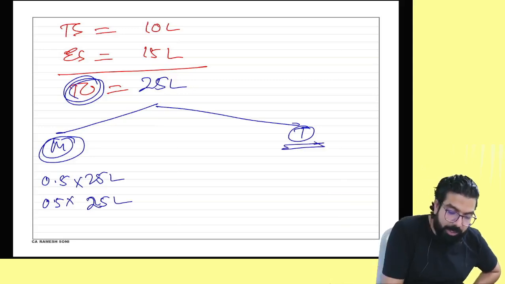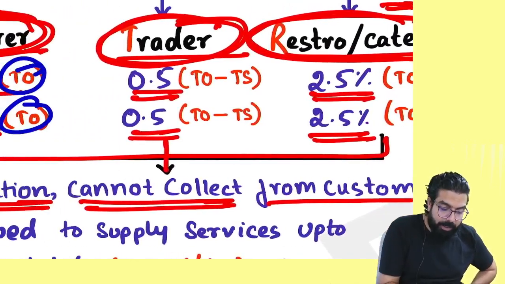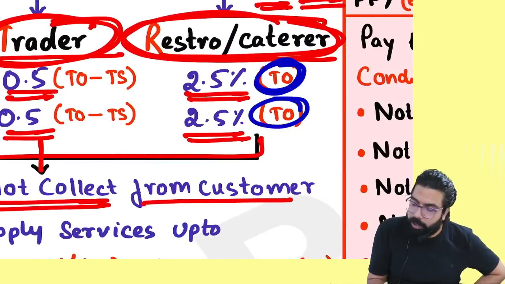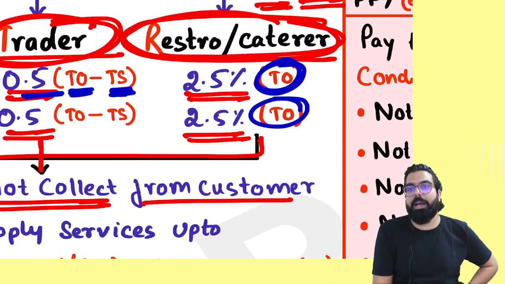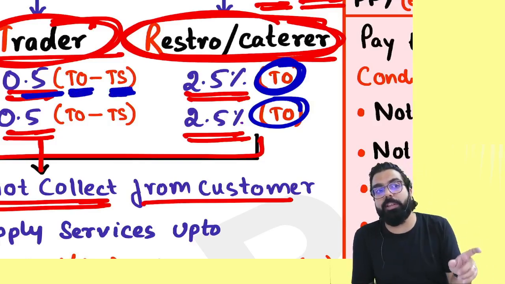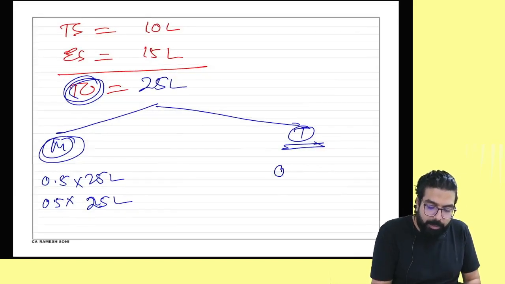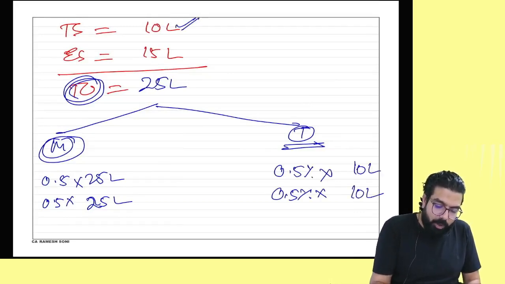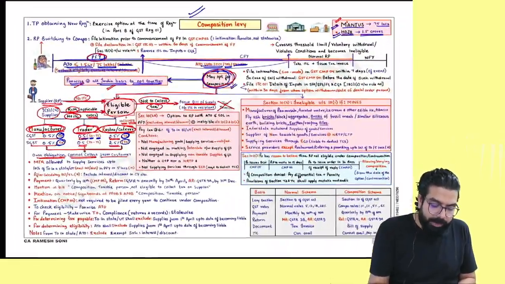But if you are a trader, remember one thing: a manufacturer pays on the turnover, a restaurant also pays on the turnover, but a trader always pays only on the taxable supplies. They don't pay on the total turnover. They pay only on the taxable supplies. And hence, can you tell me, a trader will pay 0.5% and 0.5% of what? 10 lakh rupees. I hope this point is clear to all. Yes, sir. Point is clear. Chalo, let's go ahead.